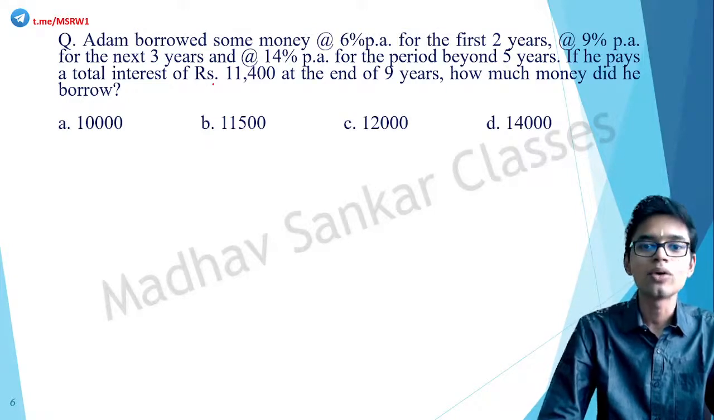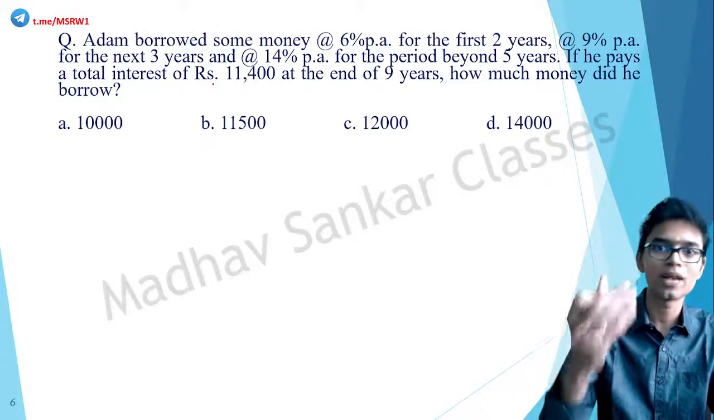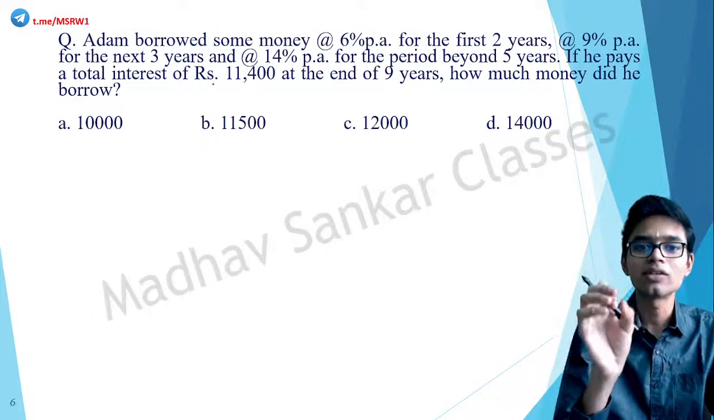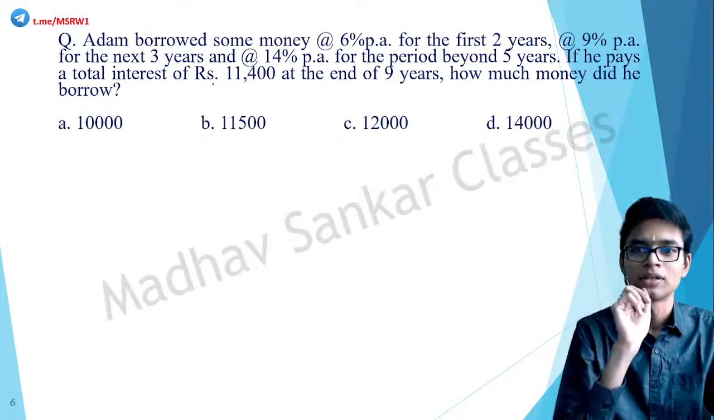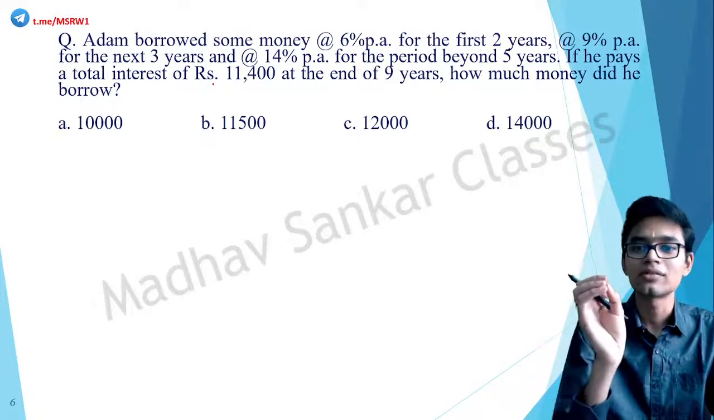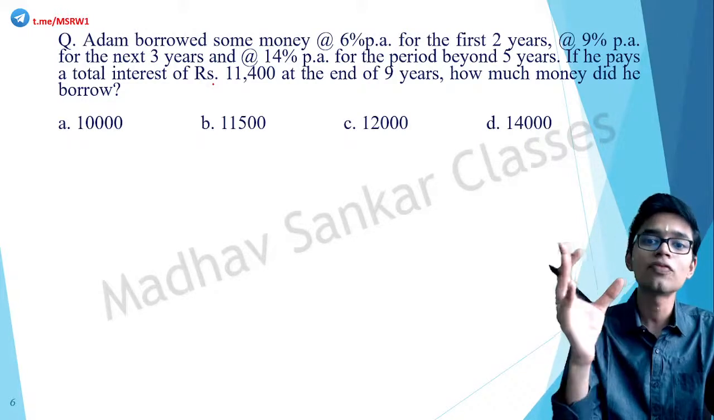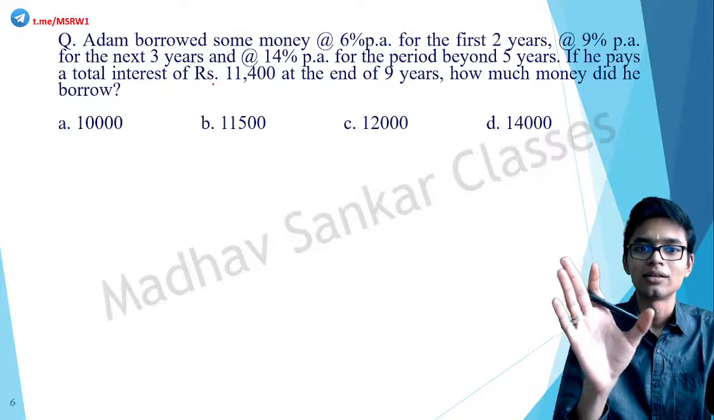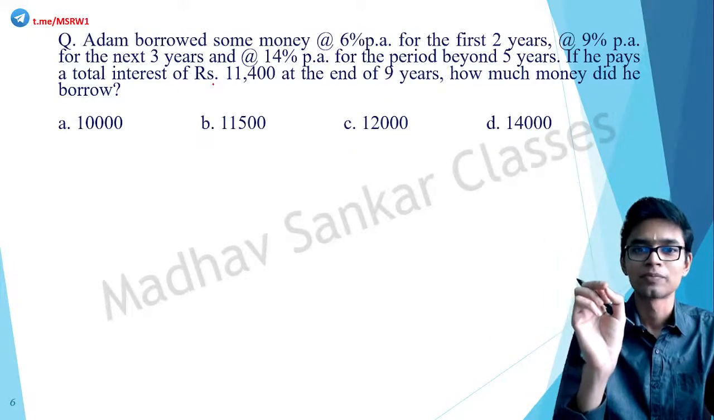Okay, so basically you have to find the principal. How much money did he borrow? So the principal amount is to be found. Here it says that for the first 2 years, the interest rate was 6% per annum. For the next 3 years, it was 9%. And beyond 5 years, up till the end, it is 14% per annum.